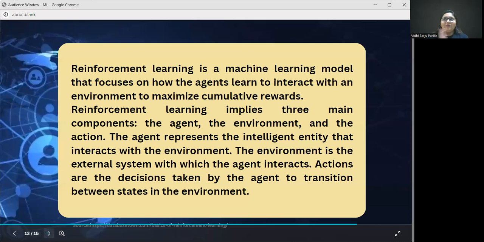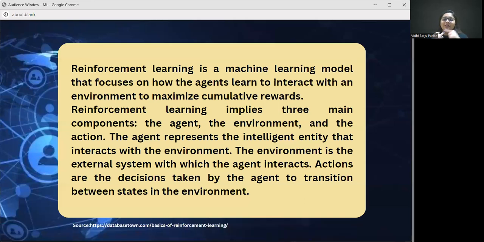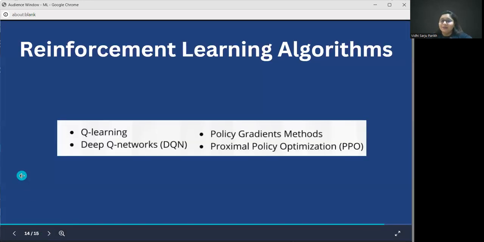It pretty much functions on the concepts of agent, environment, and action. And then, based upon the action, whether the algorithm gets rewarded or gets punished, in the further iterations the algorithm decides what action it is supposed to take, pretty much like a baby. The baby then learns where she's supposed to crawl and where she's not supposed to crawl. That is how reinforcement learning works. These are some of the examples of reinforcement learning algorithms.